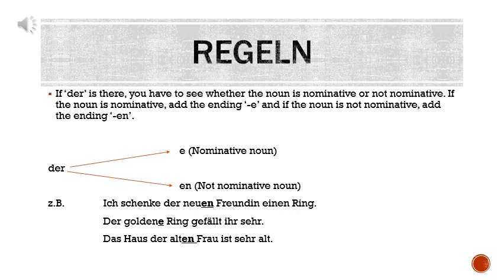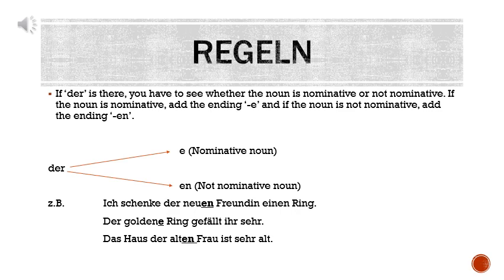Okay. Now, das Haus der alten Frau ist sehr alt. The house of the old lady is very old. So what is the subject here? House is the subject. Lady is not the subject. Lady is in genitive case. So if lady is not a subject, you can just put en. So please keep this in mind.